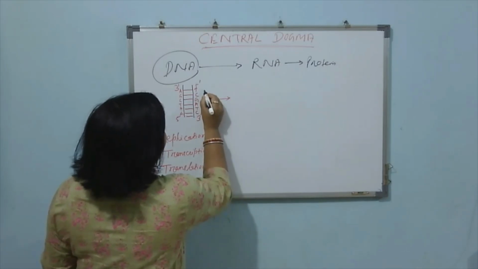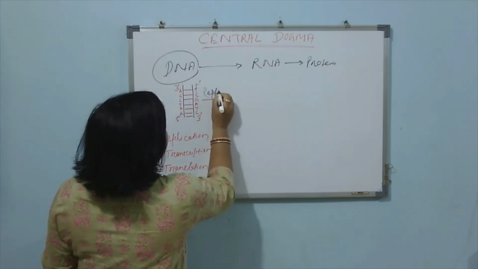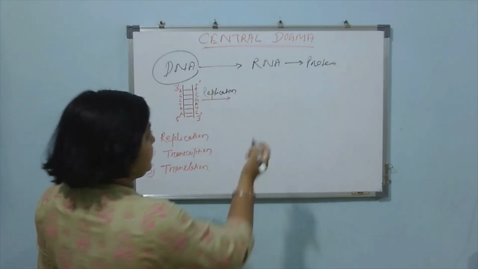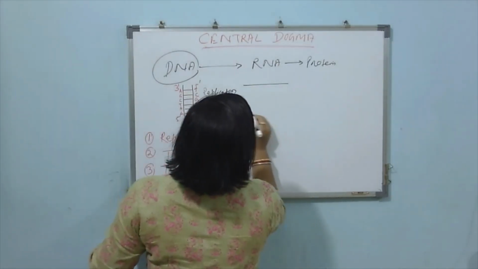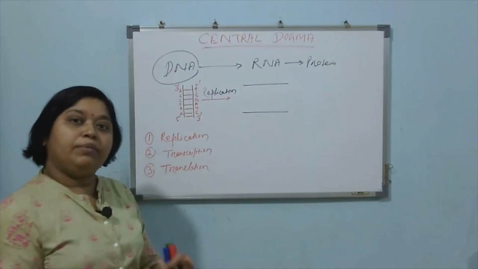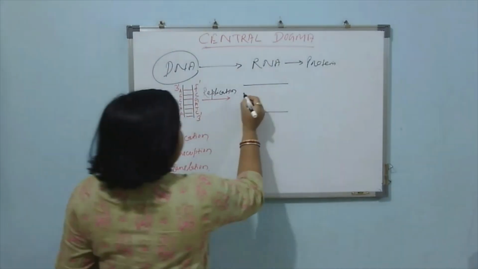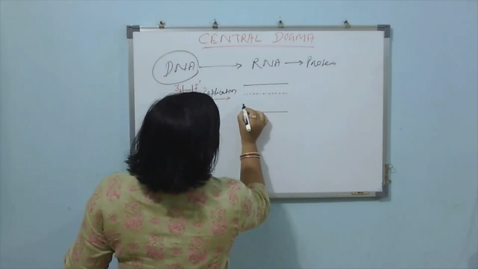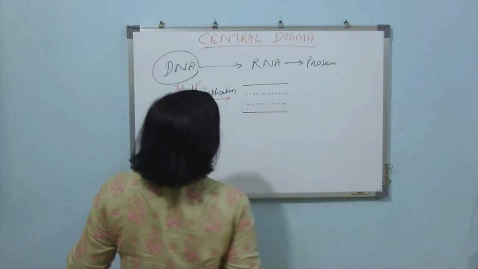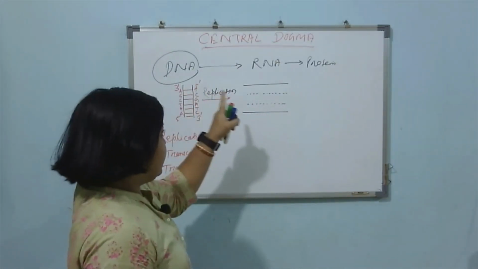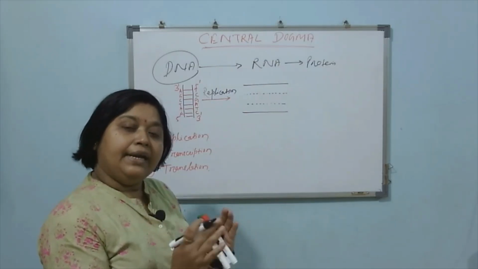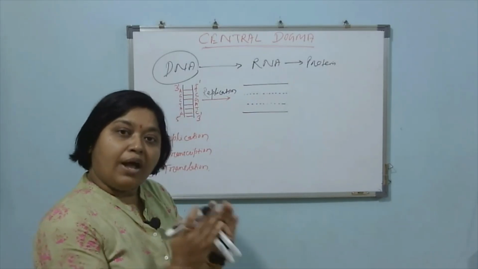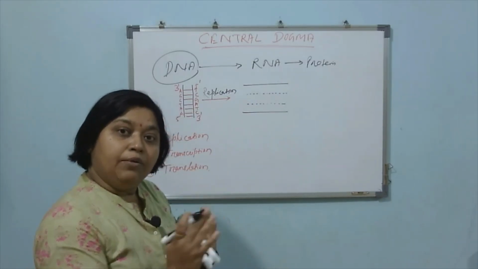So now DNA will go for the replication process, and during this process both strands will separate and act as templates to synthesize their complementary strands. So here it will form its complementary strand. This strand will also form its complementary strand. So in this replication process, two identical copies of the DNA molecule will be synthesized from one single DNA molecule.